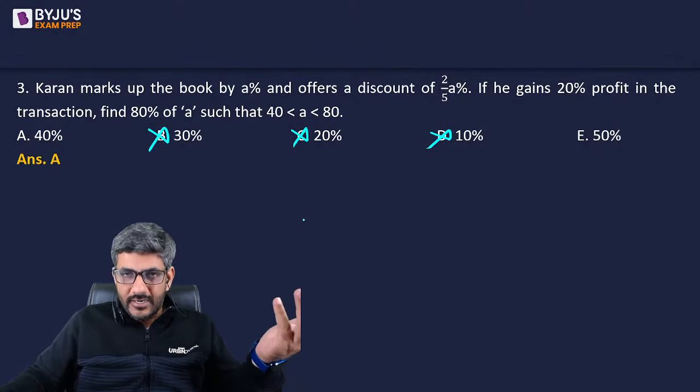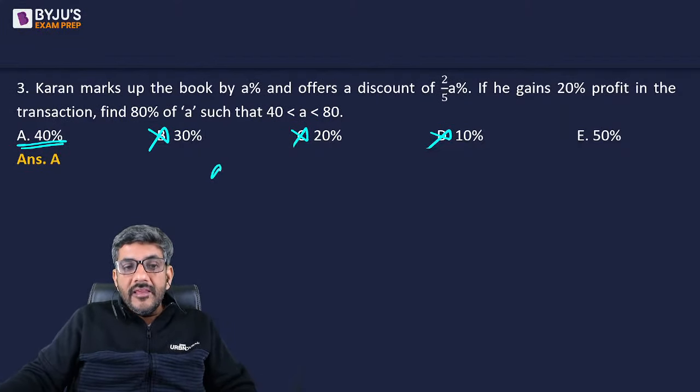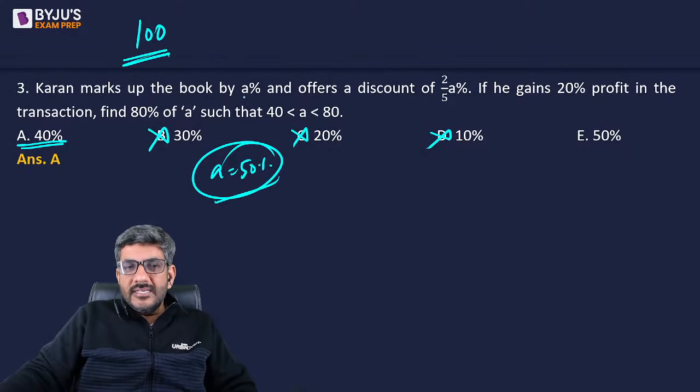Now let's say A is 40. Option A is 40%, that means the value of A is 50% because it is 80% of A. If A is 50%, I'll just see whether it satisfies or not. Let us say the original value is 100. It is increased by A%, so it will become 150.